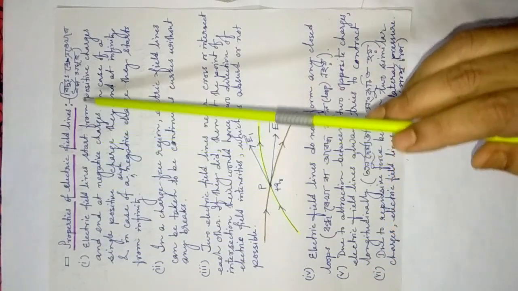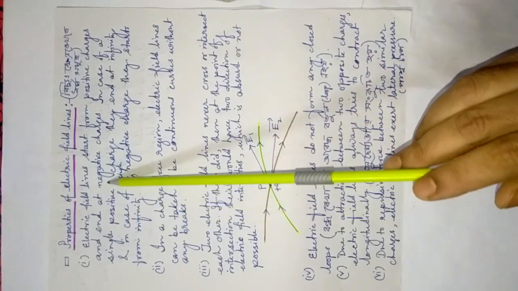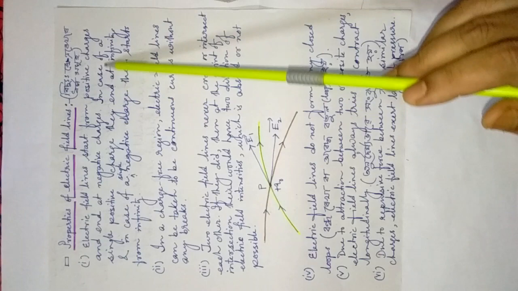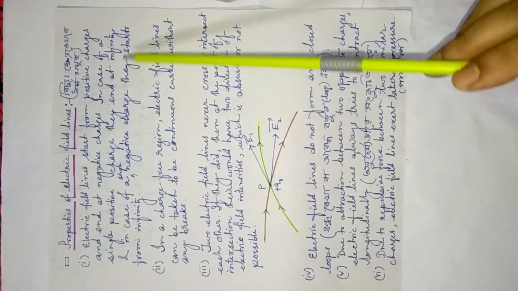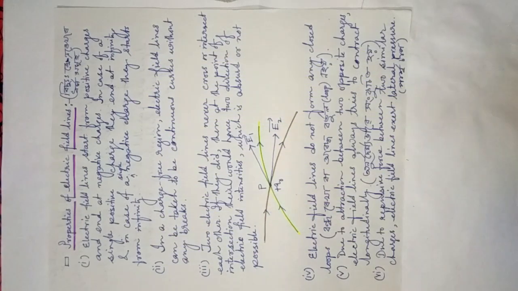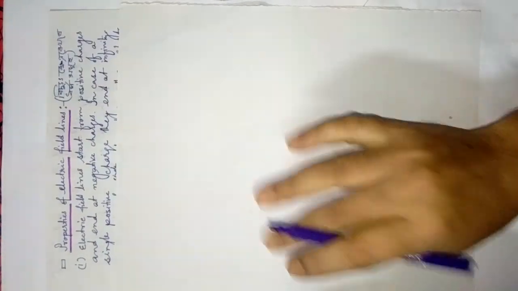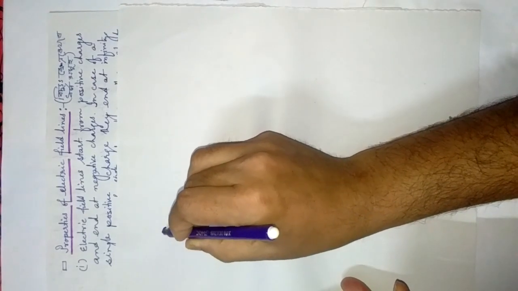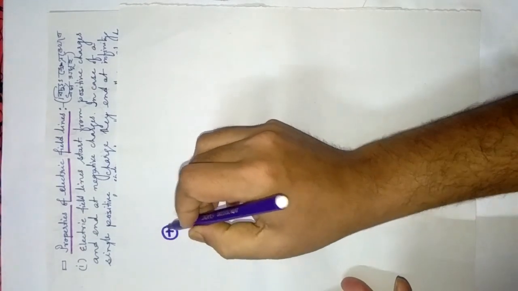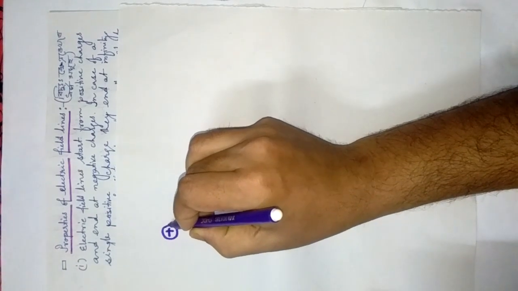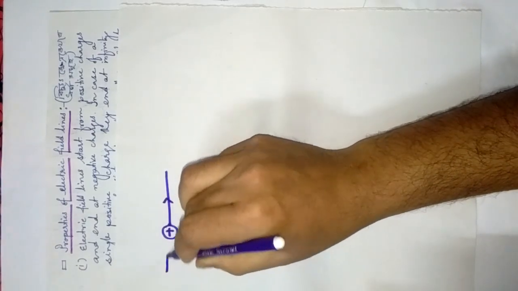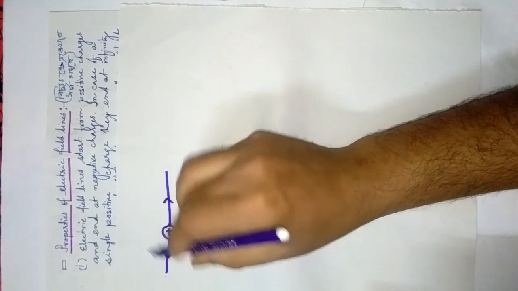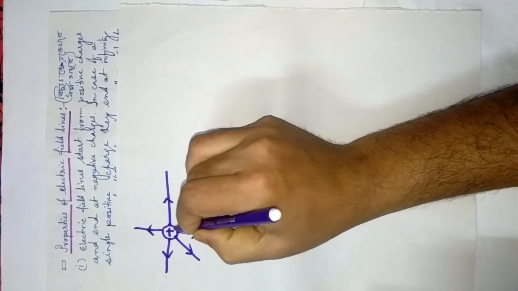Electric field lines start from positive charges and end at negative charges. I discussed already: in case of a single positive charge, they end at infinity, and in case of a single negative charge, they start from infinity. I am going to show you this concept diagrammatically. If this is a single positive charge, then electric field lines will start from the positively charged body and end at infinity, like this.